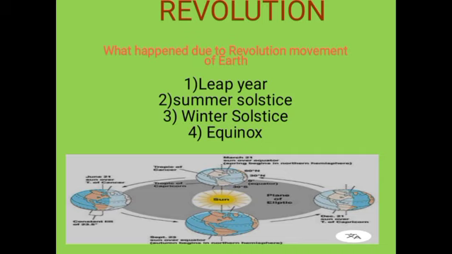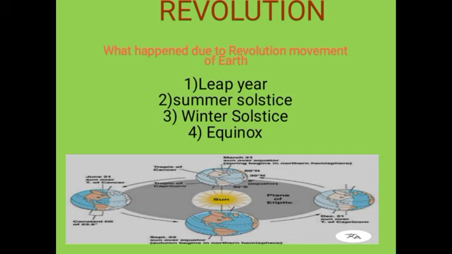And secondly, summer solstice. Actually, a year is usually divided into summer, winter, spring and autumn seasons. Seasonal change is due to the change in the position of the earth around the sun. The positions are three types: first of all, summer solstice, secondly, winter solstice, and thirdly, equinox.